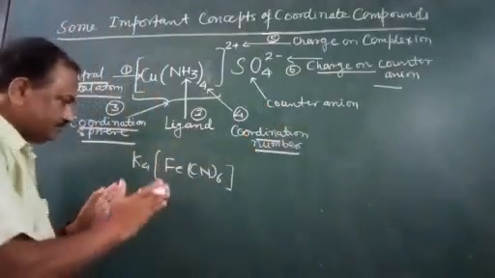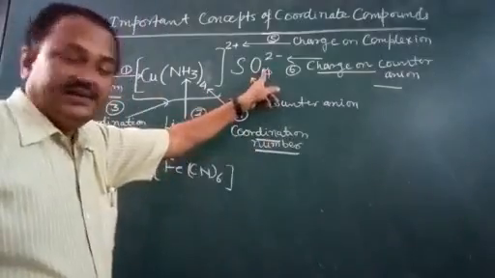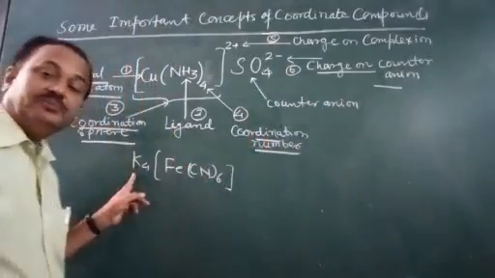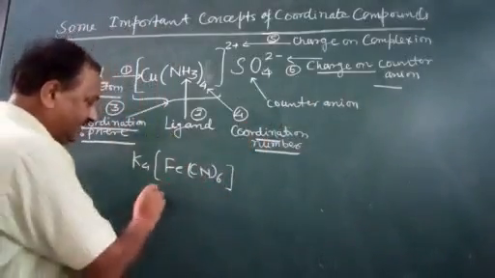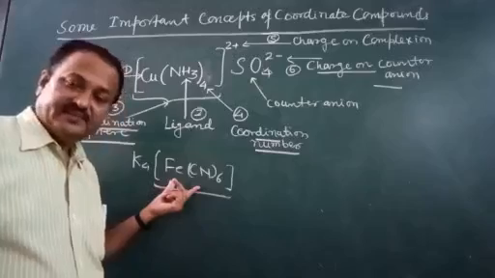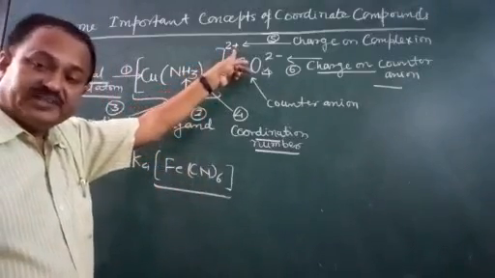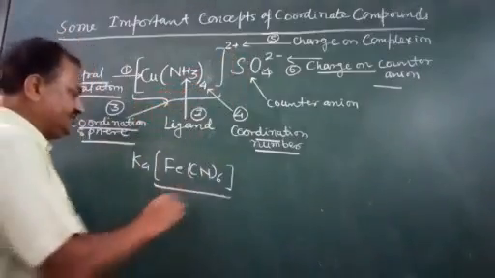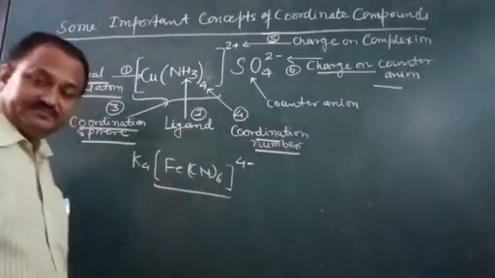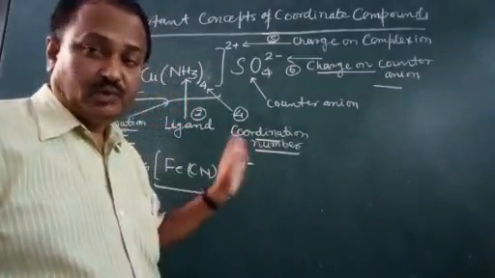Here it is counter anion, here it is counter cation, and here is the coordination sphere. In this case the coordination sphere has 2 plus charge, and here it has 4 minus charge. So this is the brief description about the points.